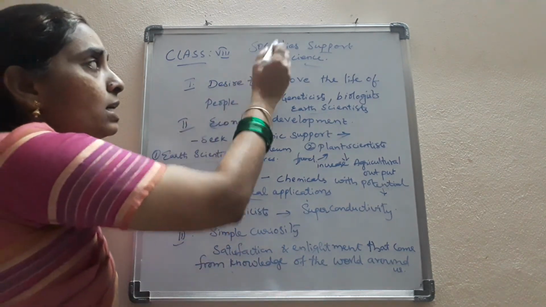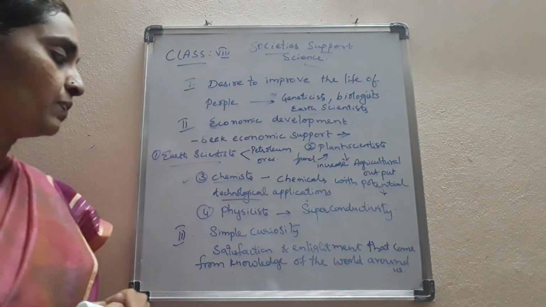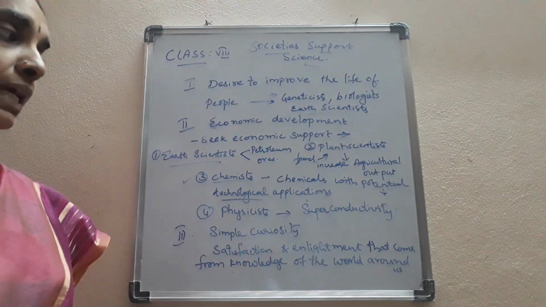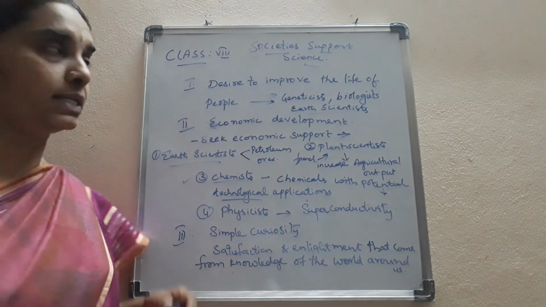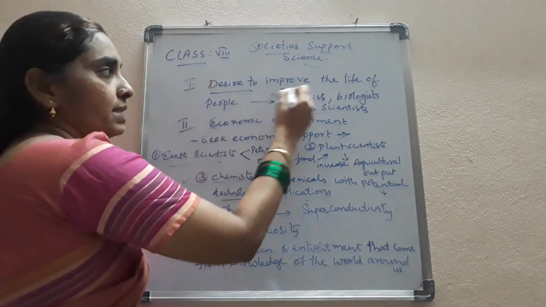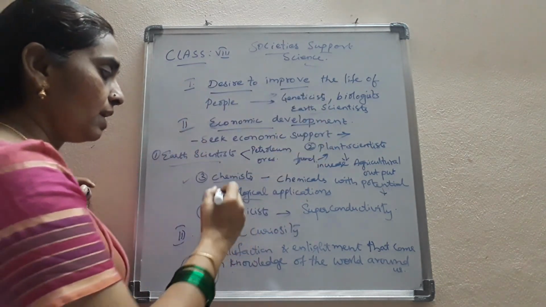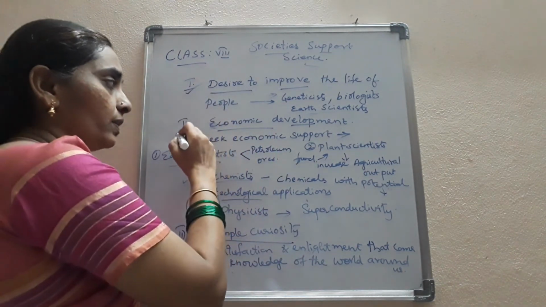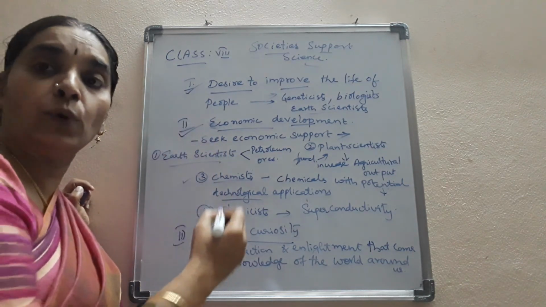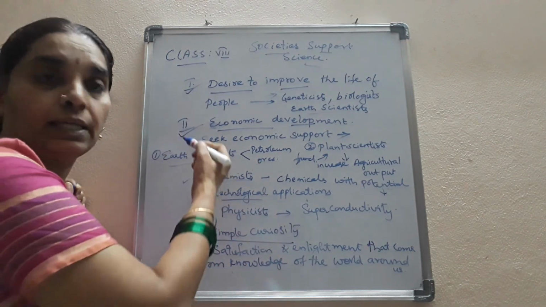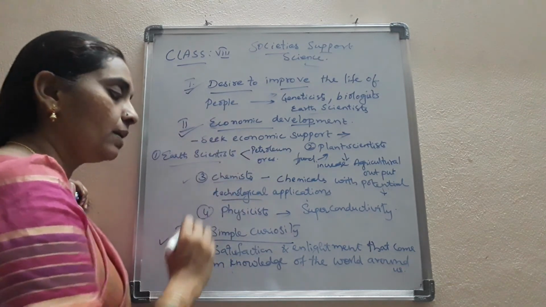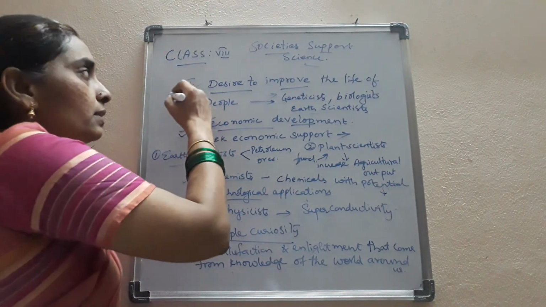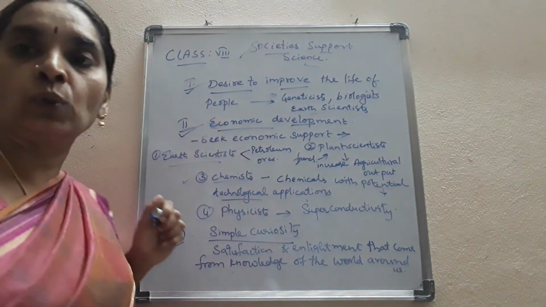And thirdly, societies also support the science for their simple curiosity, as I said before, and the satisfaction that they get through the knowledge of the world around us. So these are the three reasons that the people support the science. One is the desire to improve their lives, second is economic development, and thirdly their simple curiosity and development of the knowledge around them.